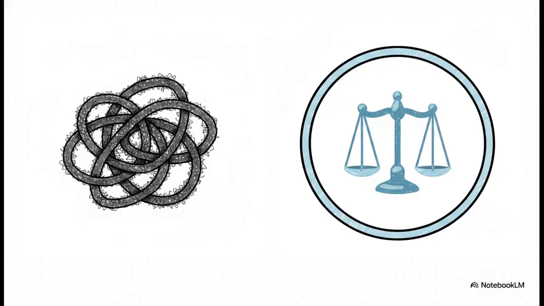Some modern philosophers do try to soften this blow. They draw a very careful distinction between premise circularity and rule circularity. Now, premise circularity is considered vicious. That's when you just blatantly assume your conclusion in your opening statement. But they argue using an inductive rule to prove its own reliability, rule circularity, might actually be an acceptable or at least unavoidable way to justify a fundamental form of human reasoning. After all, you can't really justify deduction without using deduction either, right?